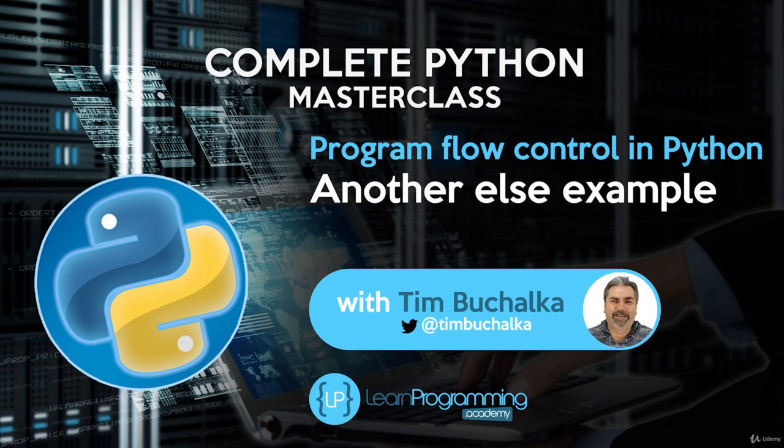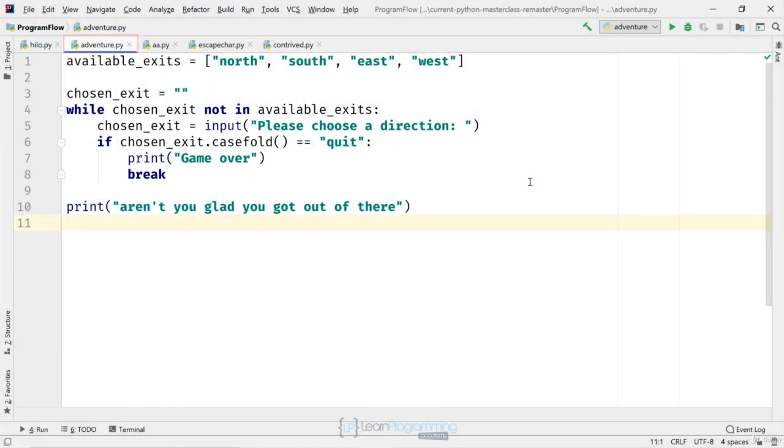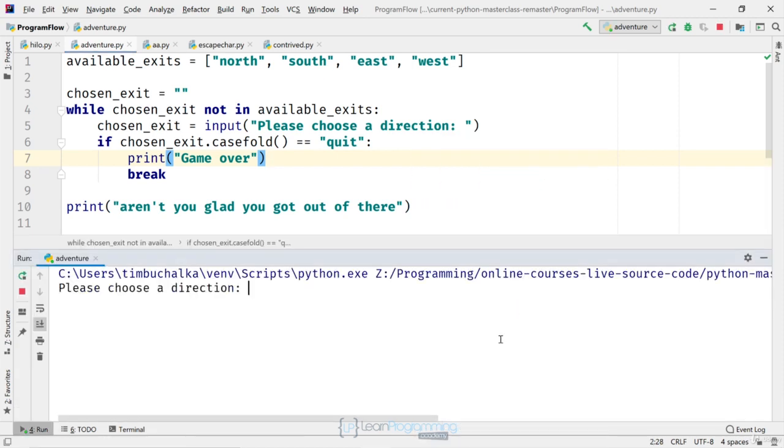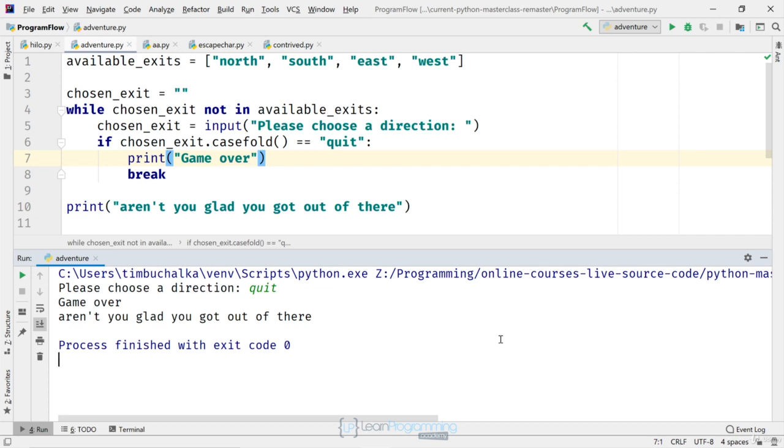In an earlier video in this section, we had an example of a while loop in adventure.py. So if we open that file in the editor, if you haven't already done so, let's review the problem we had. If we run the program now and type quit to break out of the loop, we get the output game over, which is what we want, but the program also prints, aren't you glad you got out of there as well? We don't really want to print that message if the player quits out of the game.